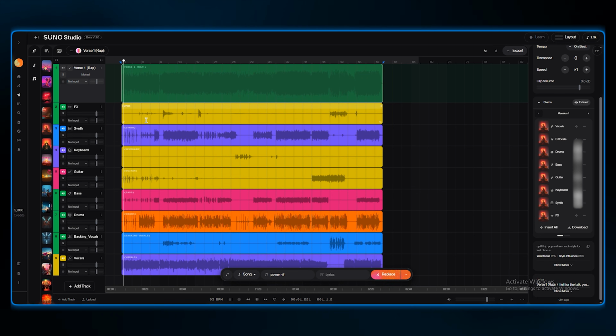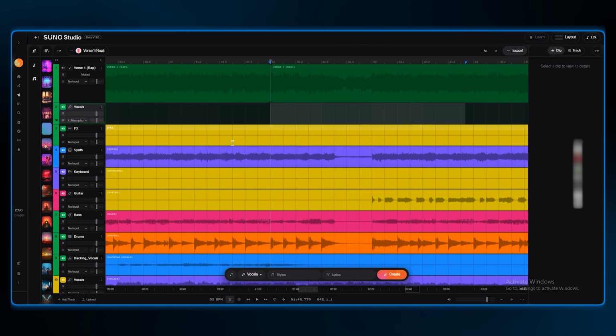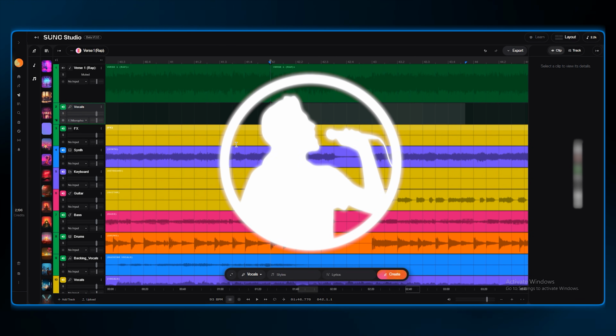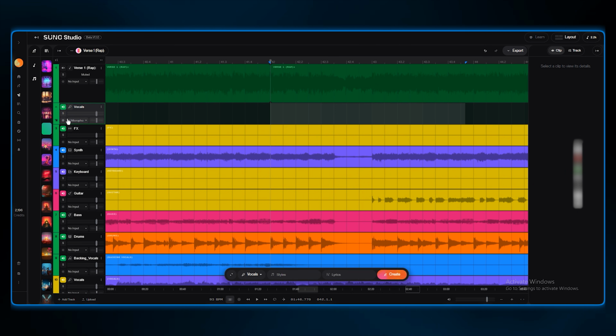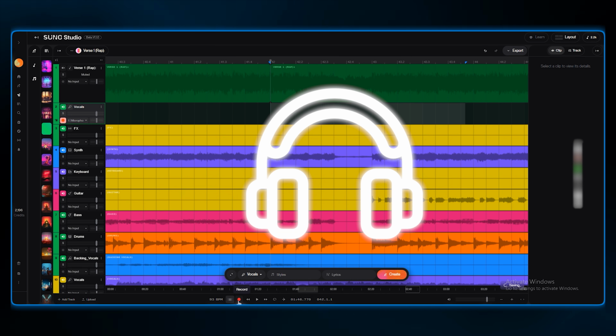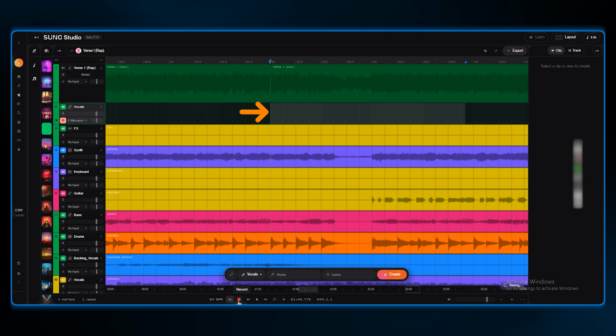Okay, it's time to get creative. I want a guitar solo right before the bridge, leading into that final rock chorus. Yes, you can just select the portion and let AI generate a random melody, but this time I have a specific melody in my head, so I'm going to sing it. I'm opening a new vocal track. Now, when recording, it's super important to put headphones on because if you don't, your microphone will pick up the music playing from your speakers and it'll ruin the recording. I will select the relevant portion, hit record, and I'm just going to hum the guitar solo I hear in my head.